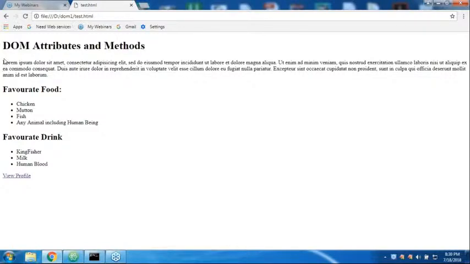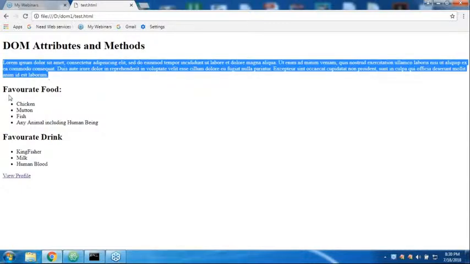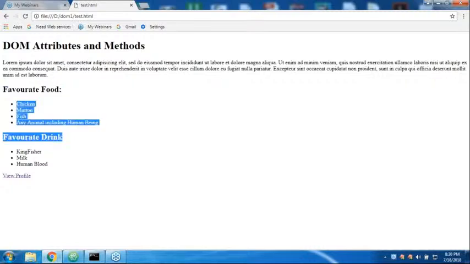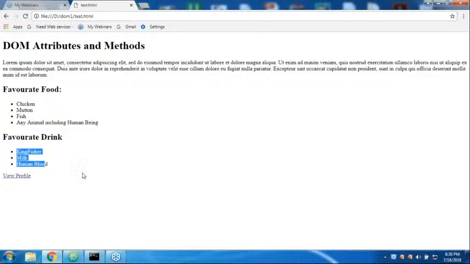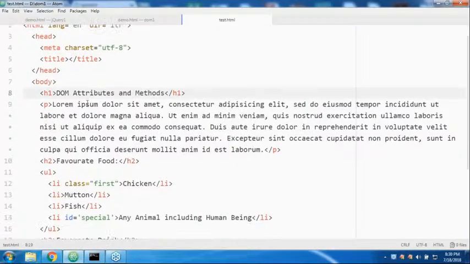Sir, DOM. Next and after that, H1 tag. Next, this one is what we call paragraph. H2. Next, unordered list, like this, right? View profile, like this.